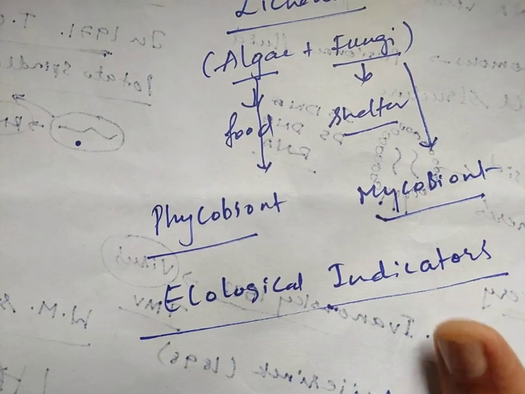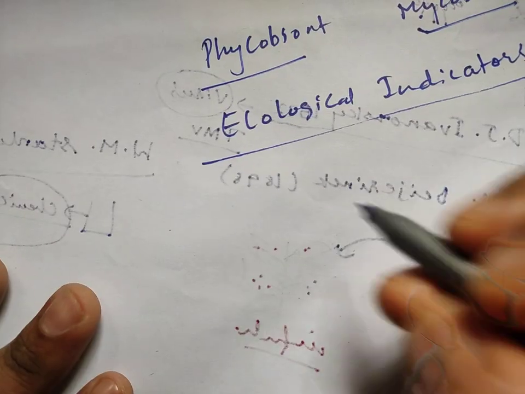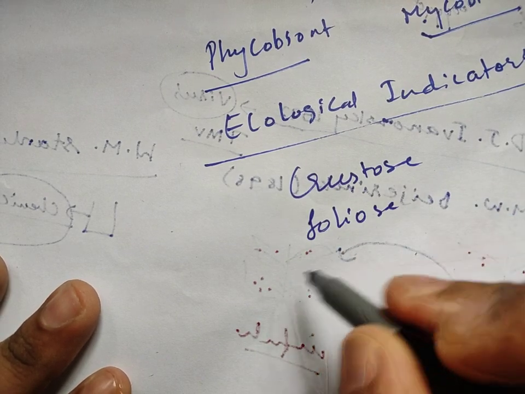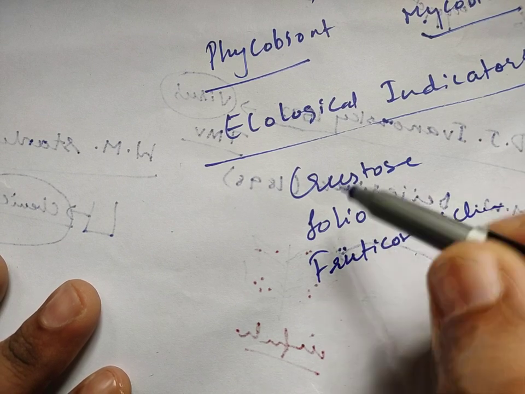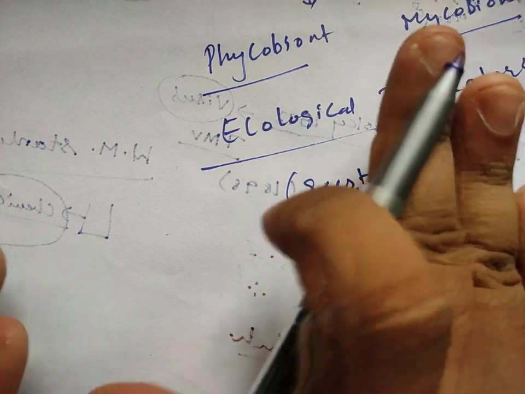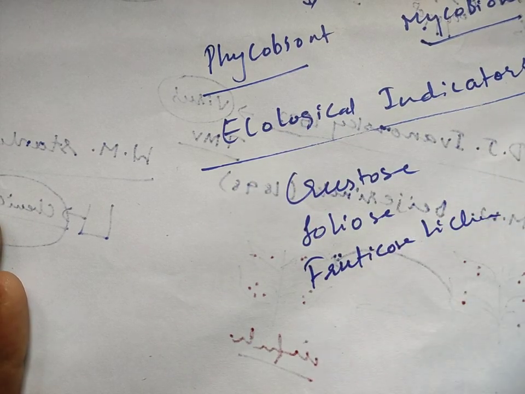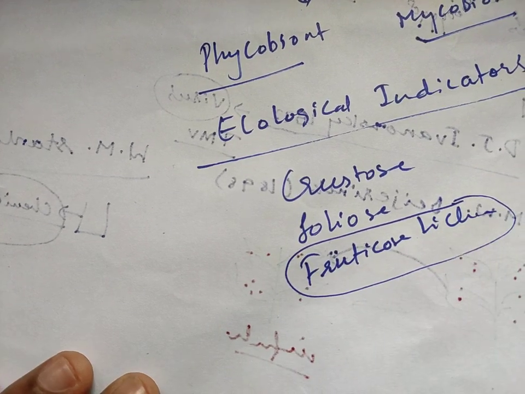And for your information, I'm just telling, actually it is not there in your syllabus. Again, we have three types of lichen: crustose, foliose, and fruticose lichen. Crustose lichens are usually completely attached to the surface of a plant. Foliose lichens appear leaf-like, and fruticose lichens develop an outer mass, more than a leaf. A lot of mass we can find in this particular kind of lichen.